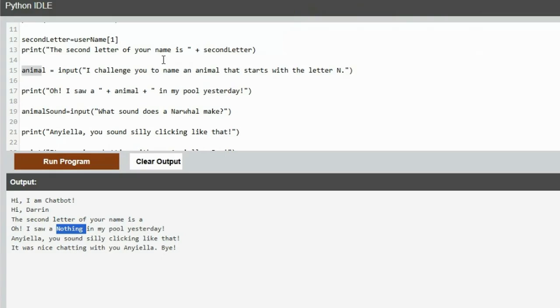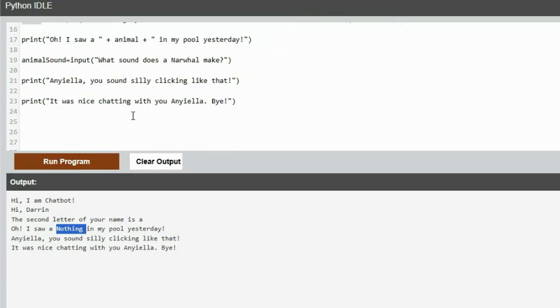Because you weren't using anything I entered in the conversation in there. Your print statements were going to print exactly what they're going to print every single time I ran it. It didn't matter what I entered on those input statements. It's always going to say the exact same thing. So we would want to take out this Anyiella right here and put what you called it, username. So we call this username plus, and then nice chatting with you, quote, plus username plus quote.